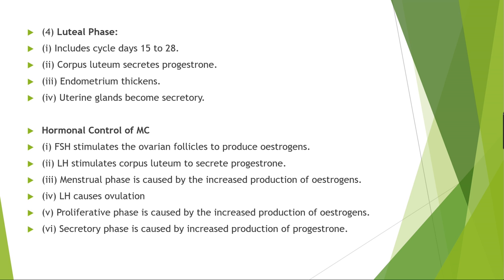अब आपने ये 4 phases देख लिए. 4 phases कौन से है? Menstruation cycle के first is the menstrual phase, second is the follicular phase, third is the ovulatory phase, and fourth one is the secretory phase or the luteal phase. अब days कौन से आते हैं?